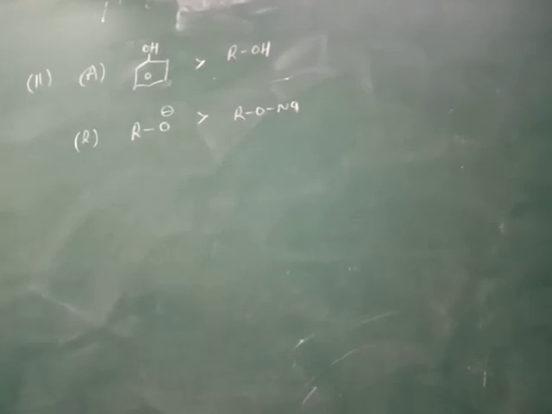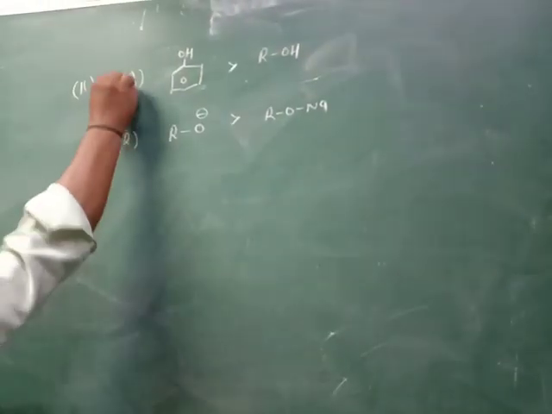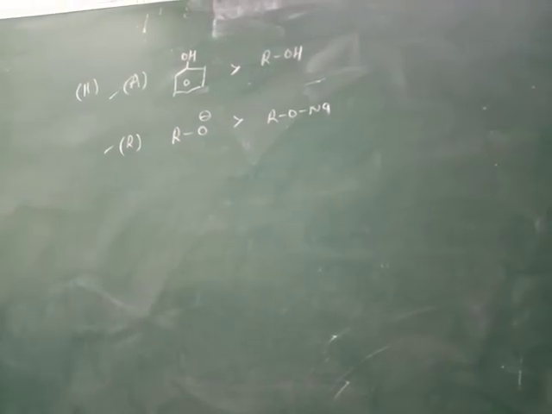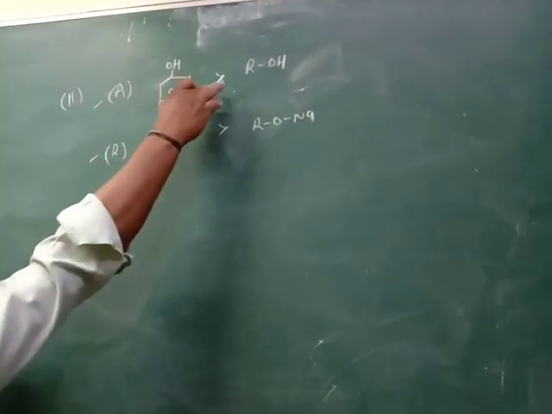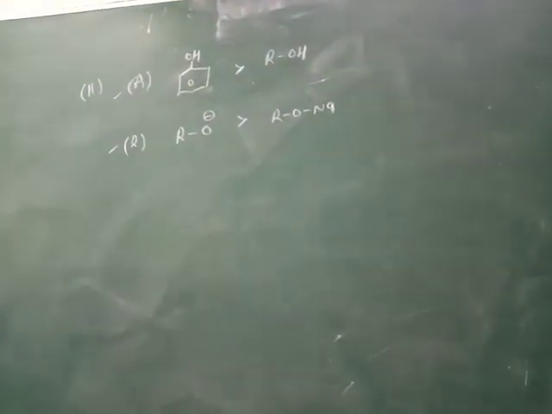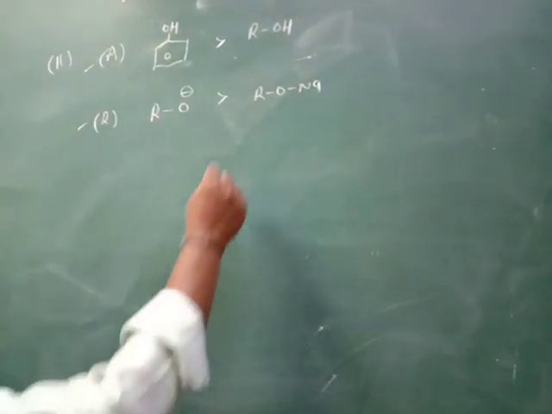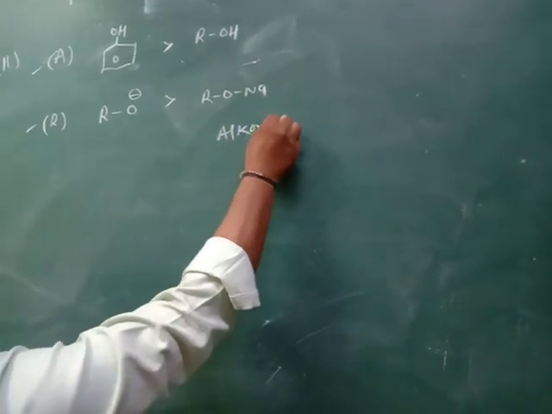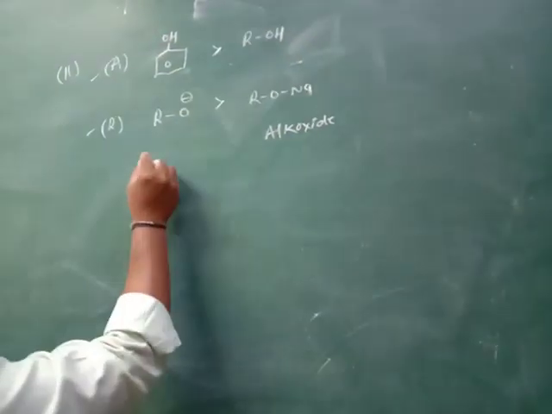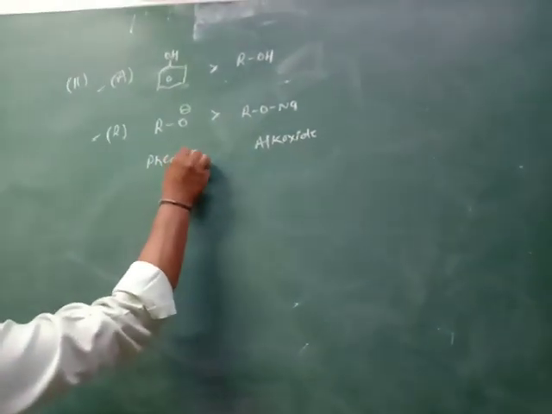Both are true, and R is the correct explanation of A, because phenols are more acidic than alcohols. Phenoxide is more stable than alkoxide.